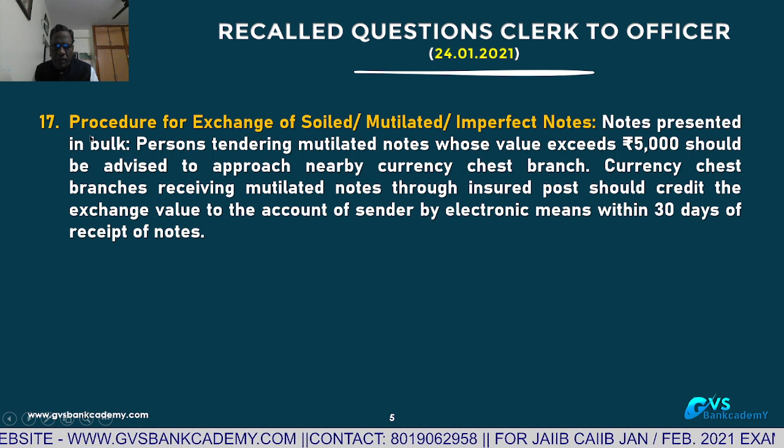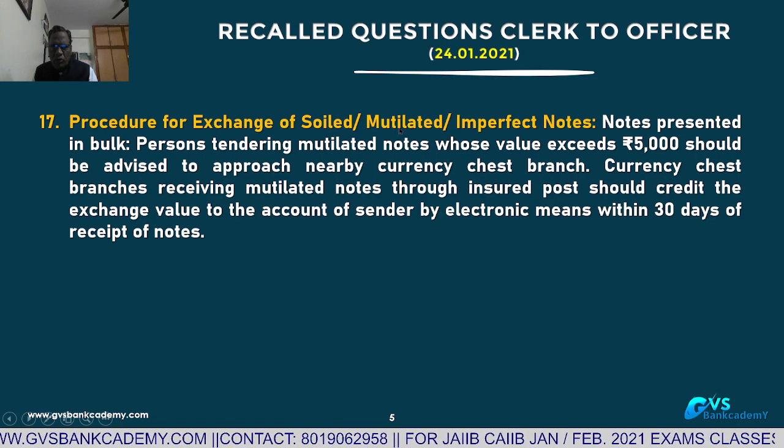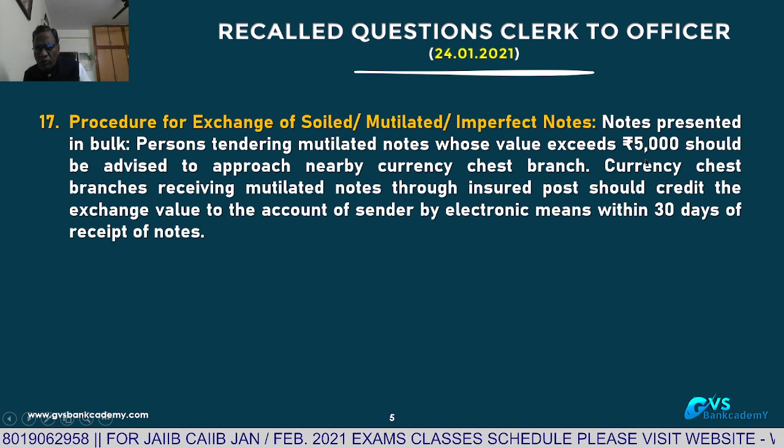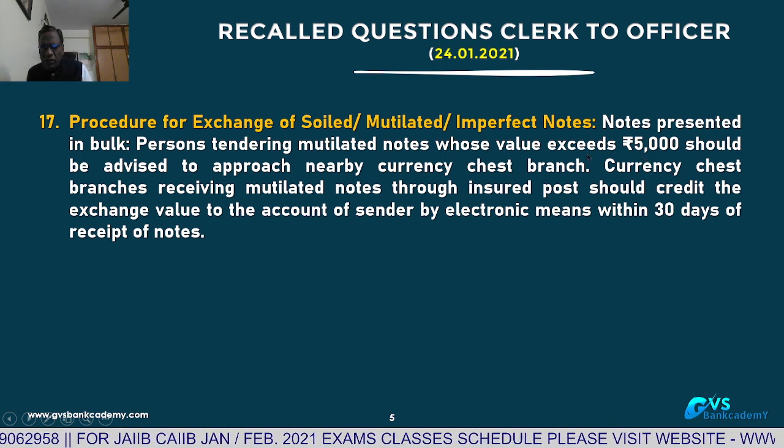Question number 17. Procedure for exchange of soiled notes, mutilated notes, imperfect notes. Notes presented in bulk, that is also an exception. Persons tendering mutilated notes whose value exceeds 5,000 should be advised to approach the nearby currency chest branch.